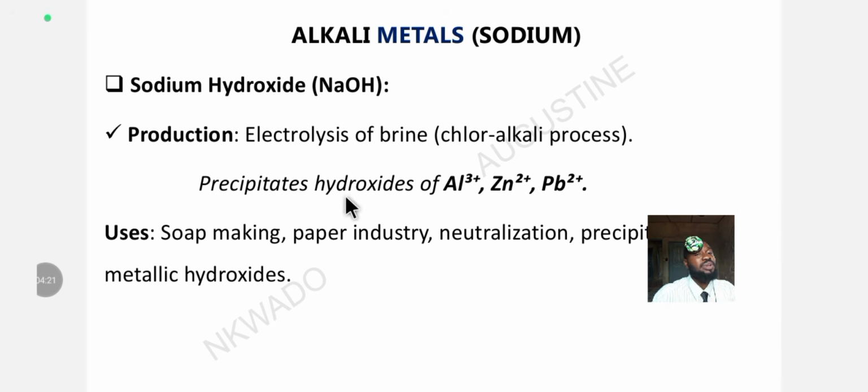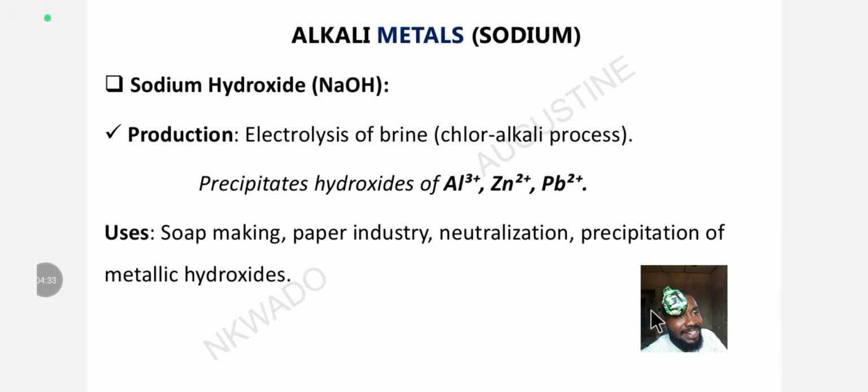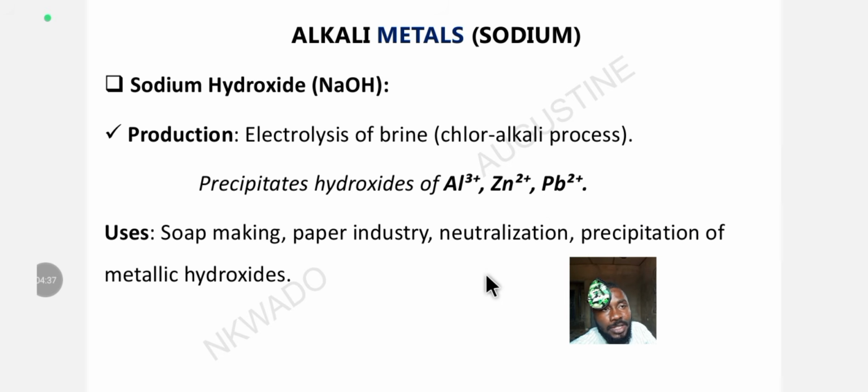You are going to get precipitates of hydroxides of aluminium 3 ion, zinc 2 ion, and lead 2 ion, or plumbate 2 ion. Remember, the Latin name for lead is plumbum. That's why you see it as Pb.